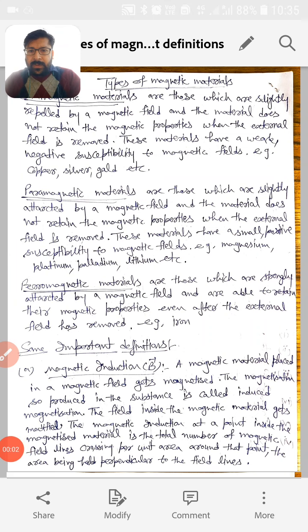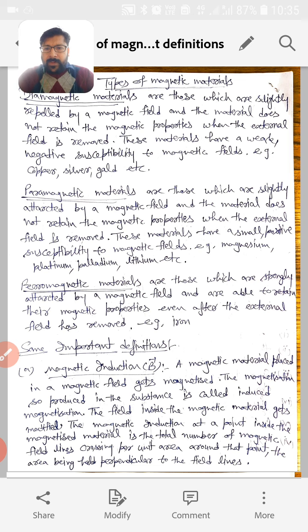Hello students. So today we will start our next topic, which is types of magnetic material. The first category of magnetic material is diamagnetic materials. Diamagnetic materials are those materials which are slightly repelled by a magnetic field, and the material does not retain the magnetic properties when the external field is removed.